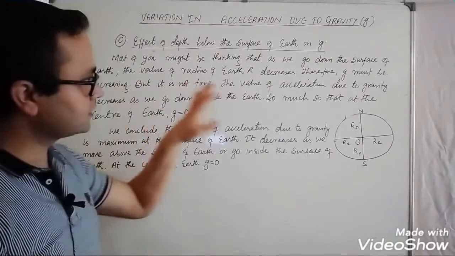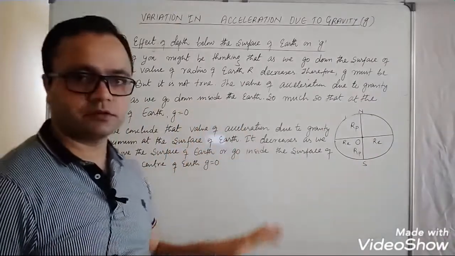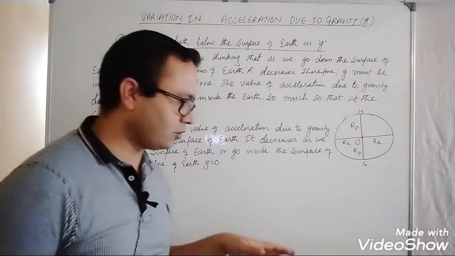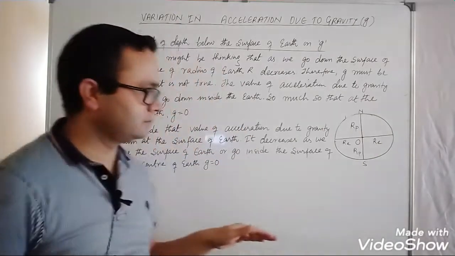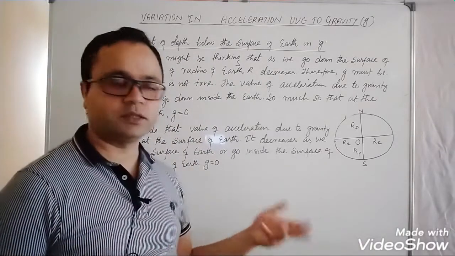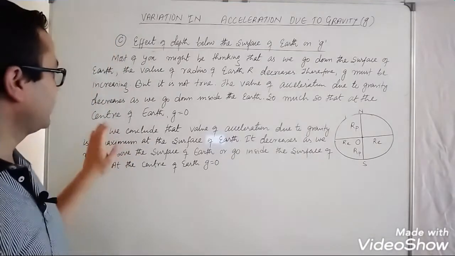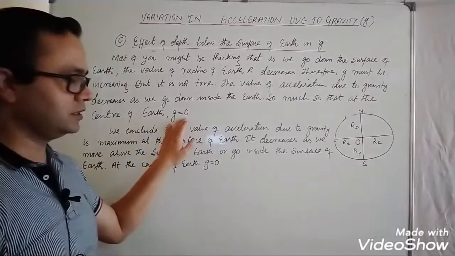The value of acceleration due to gravity decreases as we go down inside the Earth, towards the center, so much so that at the center of the Earth g is 0.